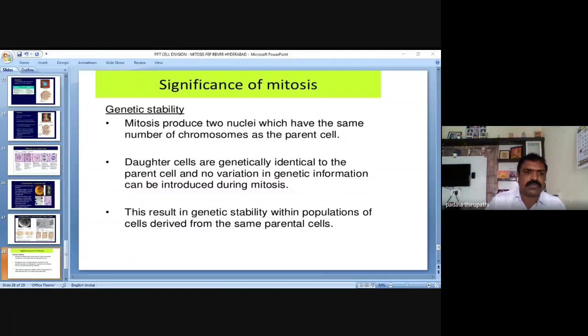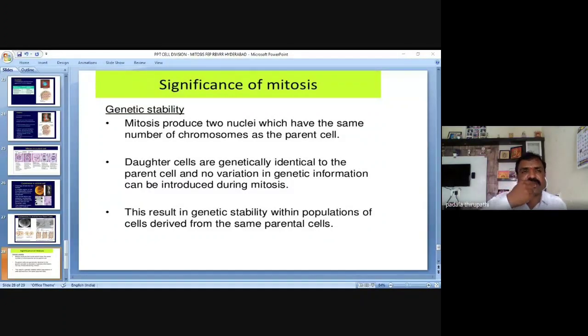Growth. The number of cells within an organism increases by mitosis, and this is the basis of growth in multicellular organisms. So growth is just because of mitotic cell division, my dear friends, remember. And even the cell replacement.